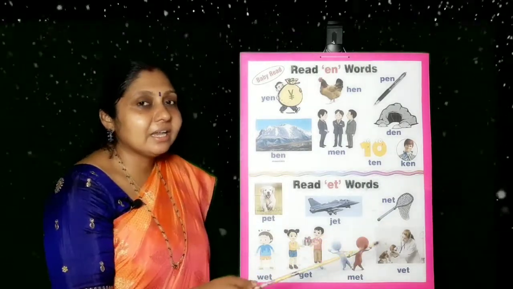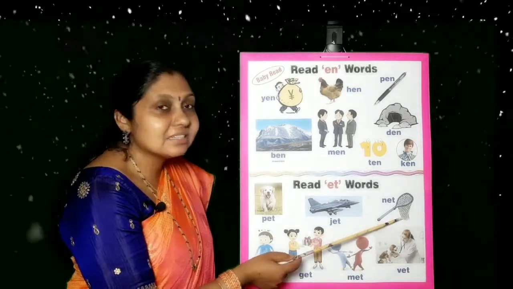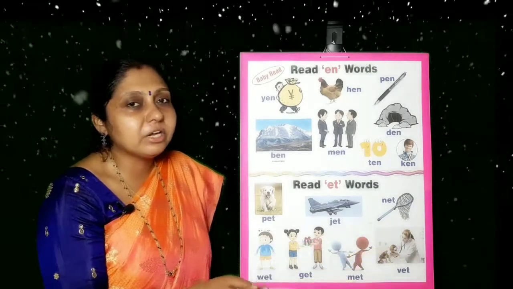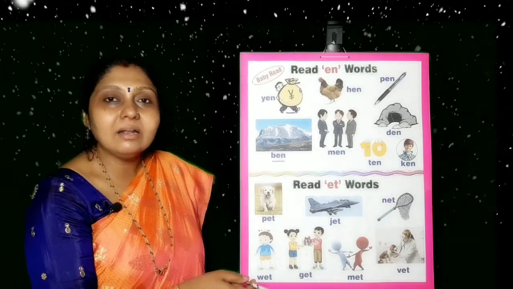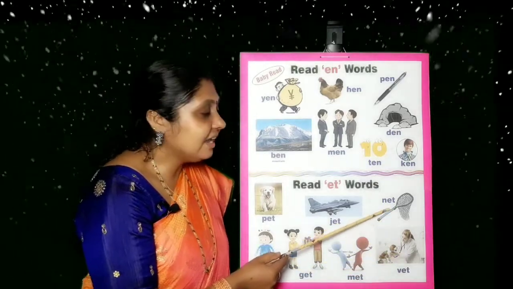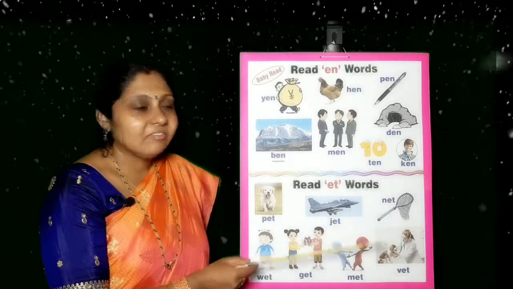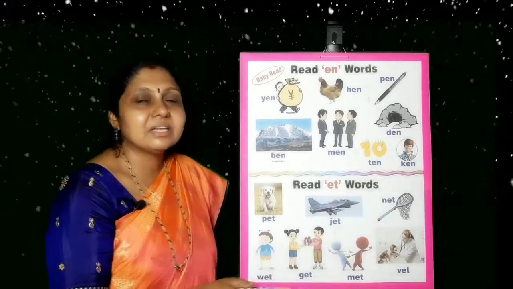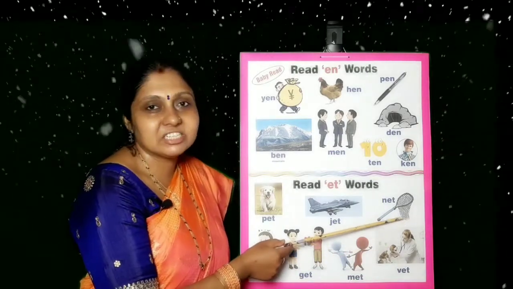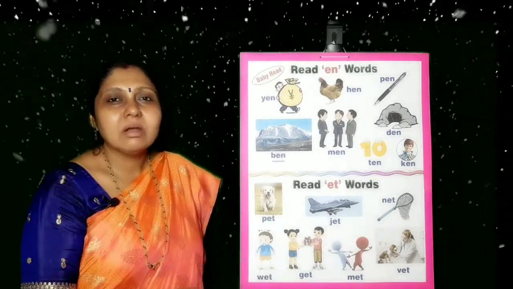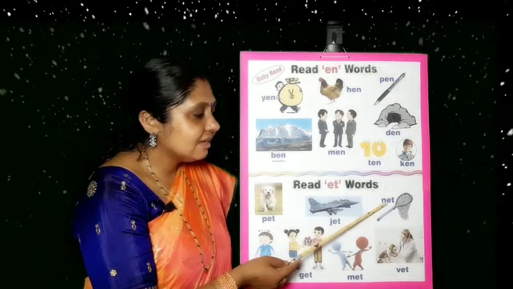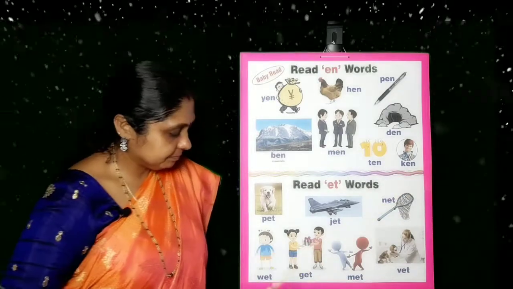When you want to clean the aquarium, we use this to take the fish out of the water and put it into another vessel or tub. So this is net, N-E-T, net.